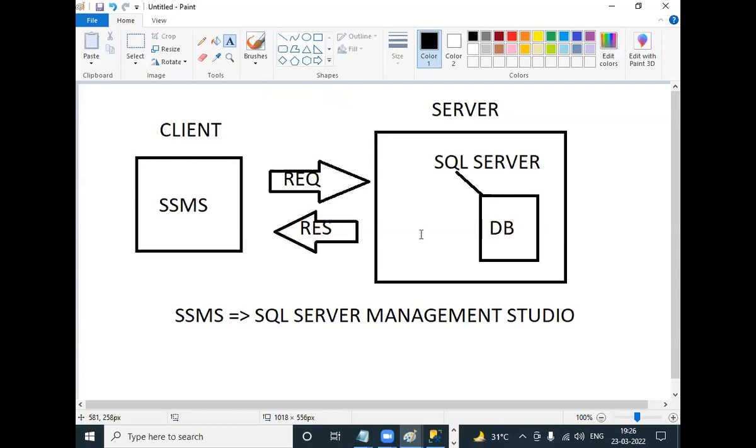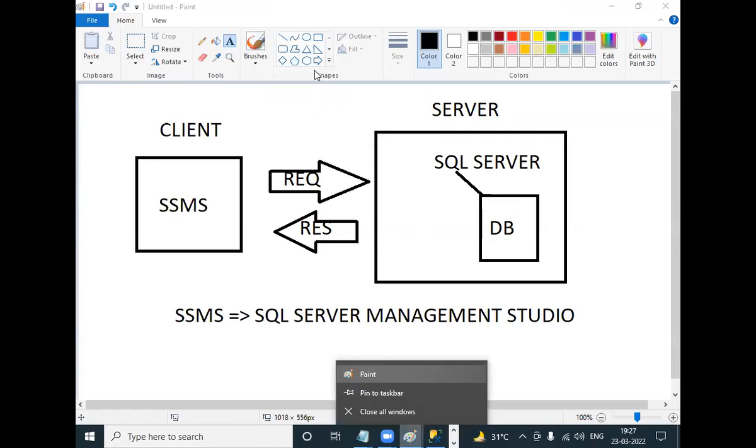I'm not using this for development purposes. I'm using this for training because I need only one computer. I got only one computer. In this computer, SQL Server software is installed, plus the SSMS tool is also installed in the same computer. That means this is acting as server and client.